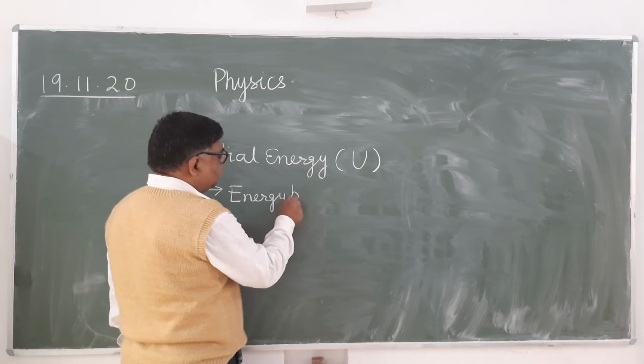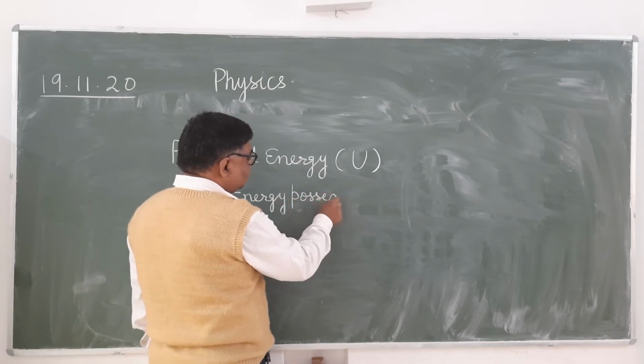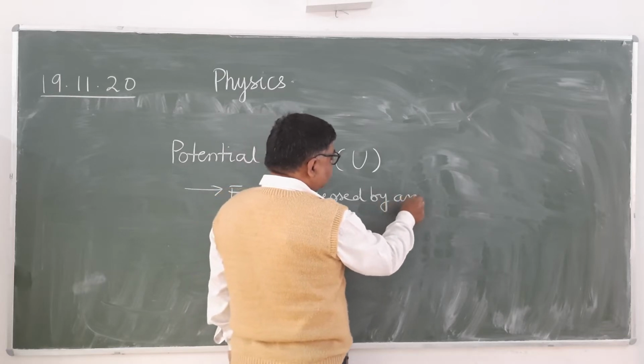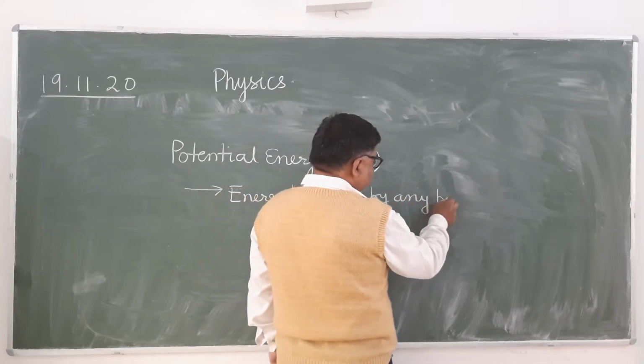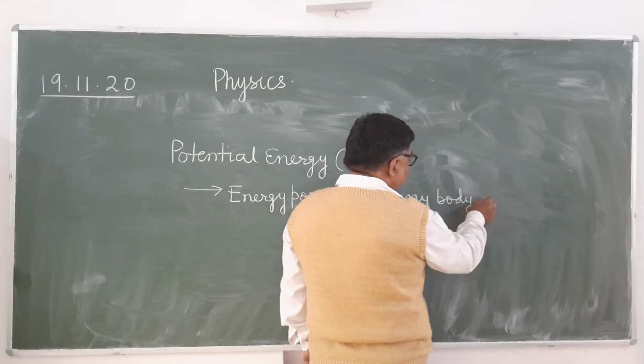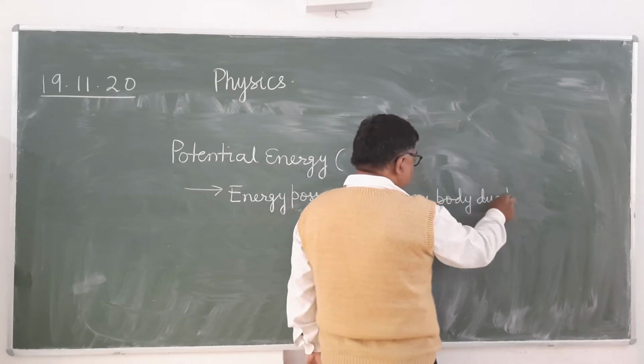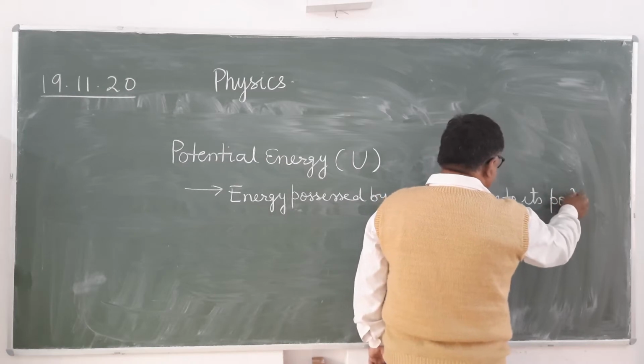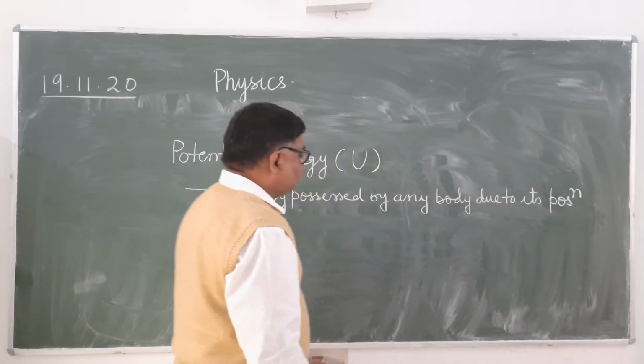Energy possessed by any body due to its position or special configuration.